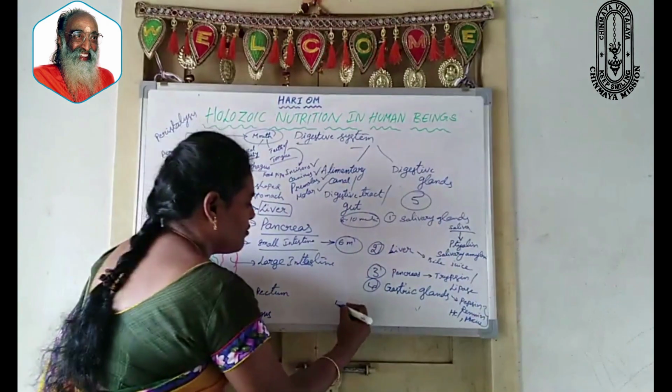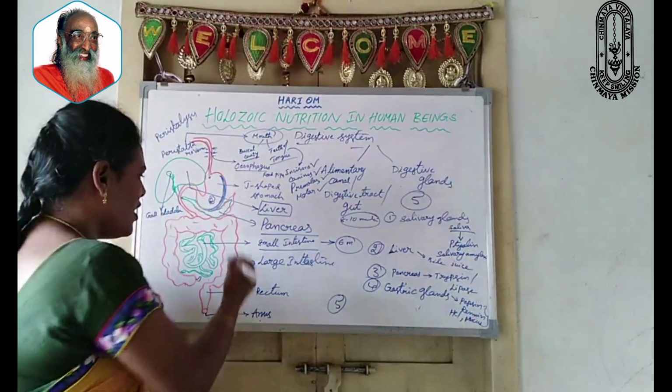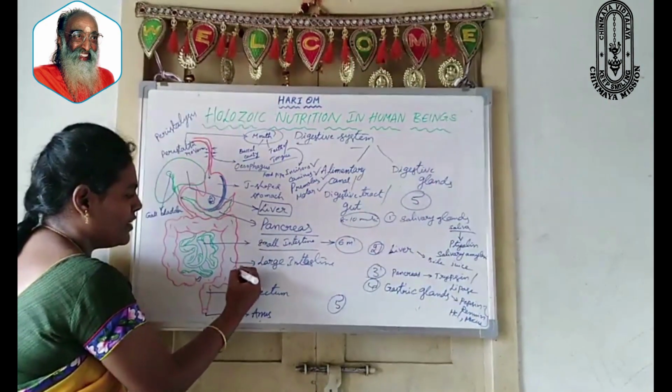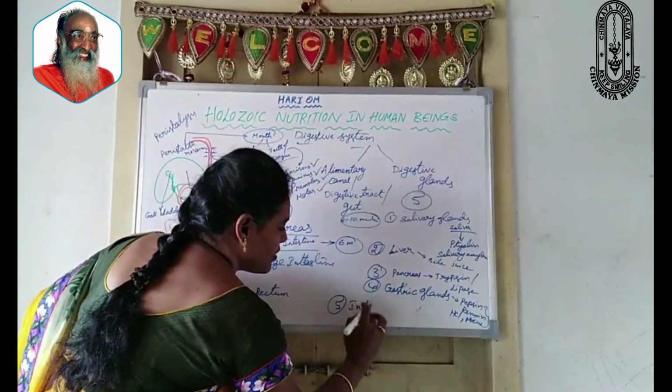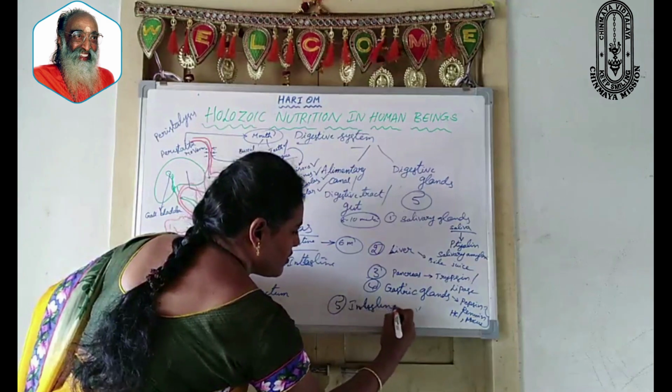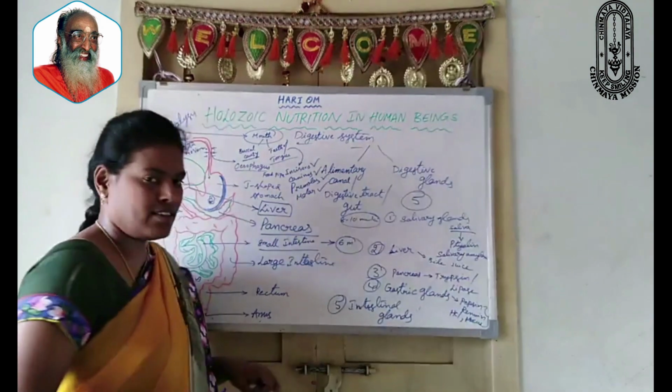And then the fifth and last important digestive glands are from the inner lining of the small intestine, the intestinal glands.